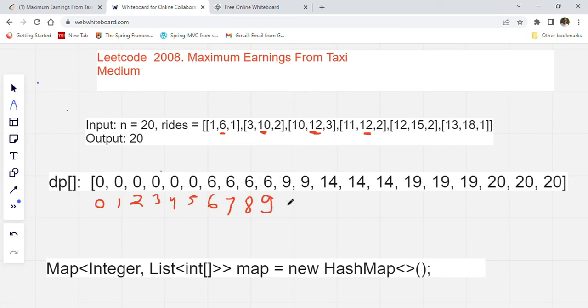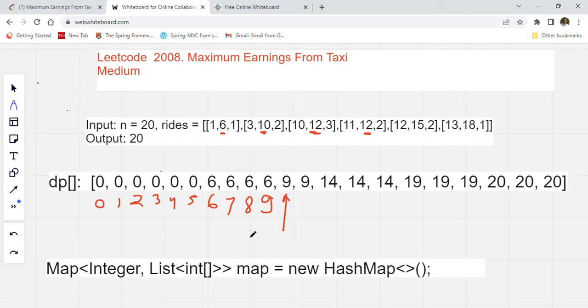Now what about point 10? When we reach point 10, what happens? We will always keep checking in our map if the entry exists. We did not find any entry for 7, 8, 9, so this value just got carried over. Because there are no entries in the map, it means that we are not dropping off any passenger, so our profit will still remain 6.